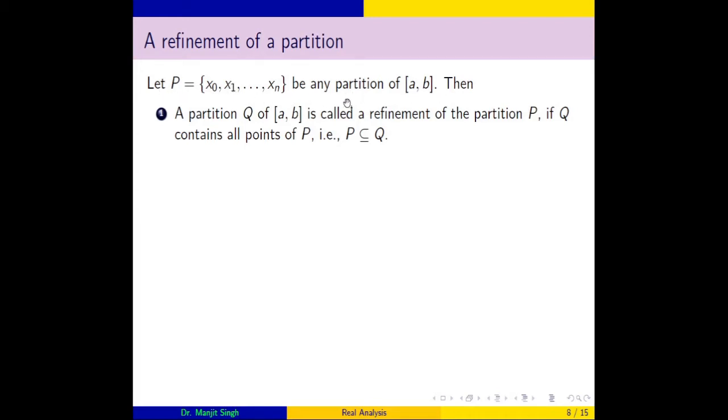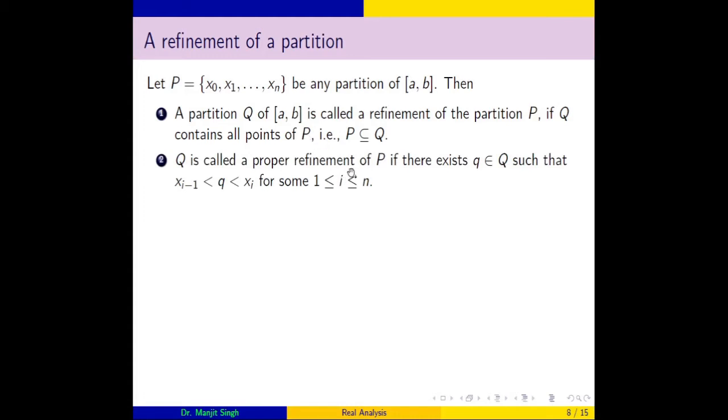P is a partition of the interval [a, b]. A partition Q of [a, b] is called a refinement of P if Q contains all points of P. It means that we can consider a partition which contains all points of P, but it may contain more points than P. In this situation we say that Q is a proper refinement of P.